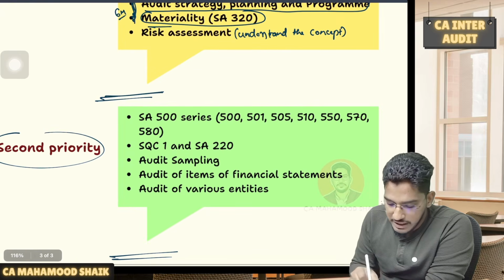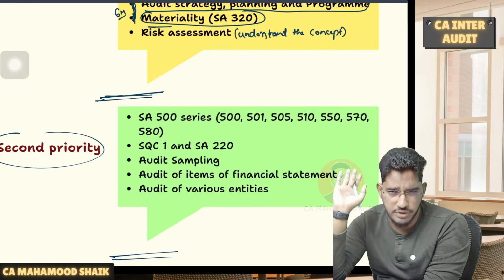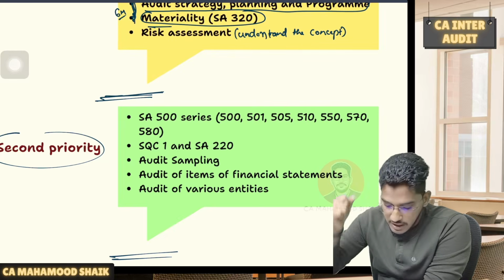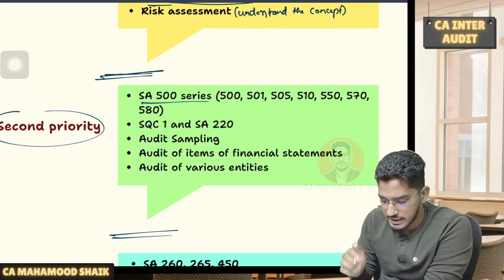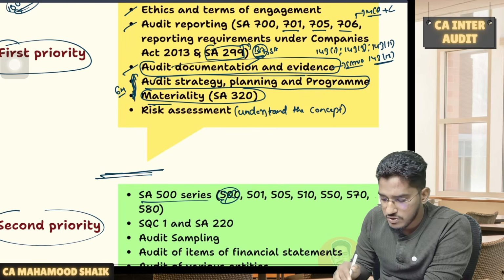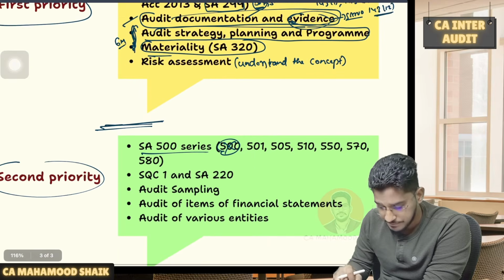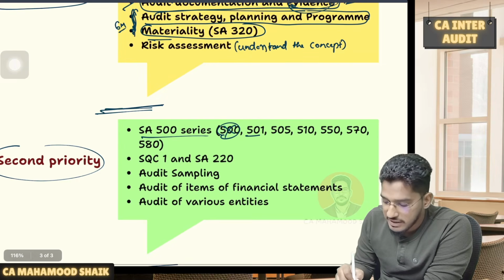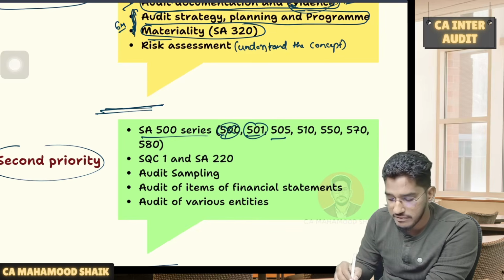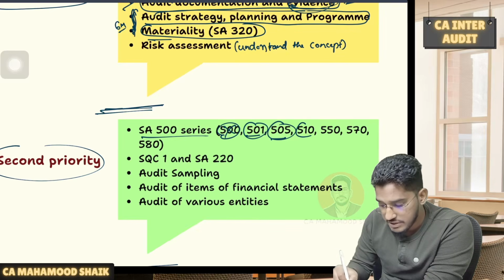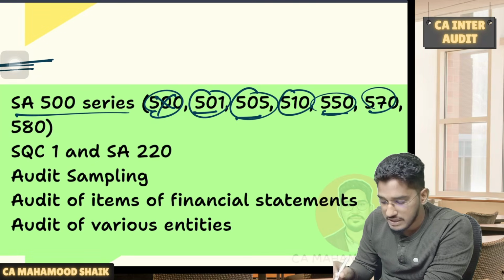So once you are comfortably done till here, okay, a significant chunk of portion you have completed. You can have a little bit of relief, but your job is not yet done. Now you have to come to the second prioritization of the chapters, where the 500 series of the standards. Learn it, guys. 500, no need to include it here. Why? Because it will already get covered in audit evidence. In this chapter, audit evidence itself, it will get covered. Apart from that, SA 501, that specific elements, three items, audit evidence, it will talk. SA 505, external confirmation. SA 510, initial audit engagements, opening balances. Then we have 550 related parties, 570 going concern.